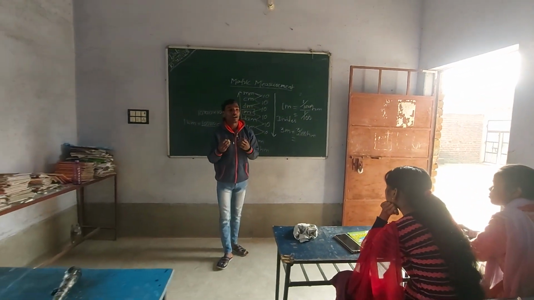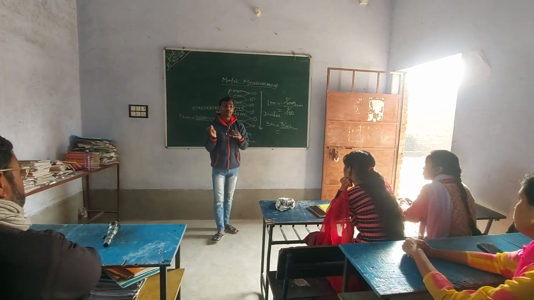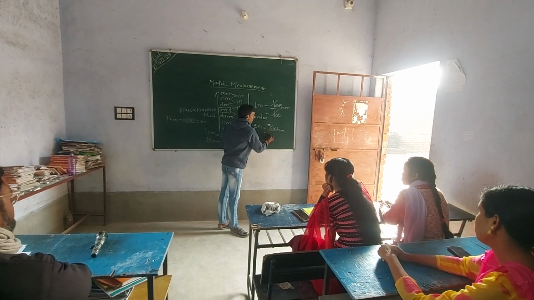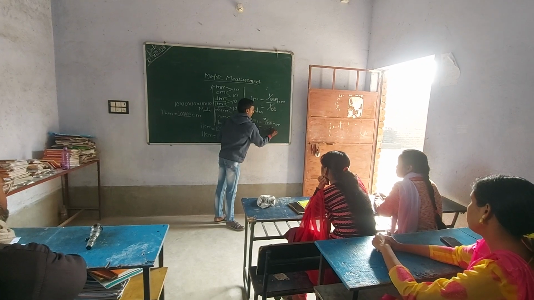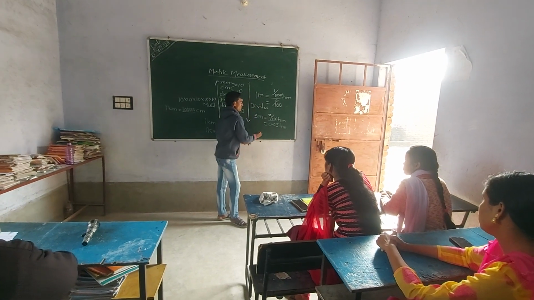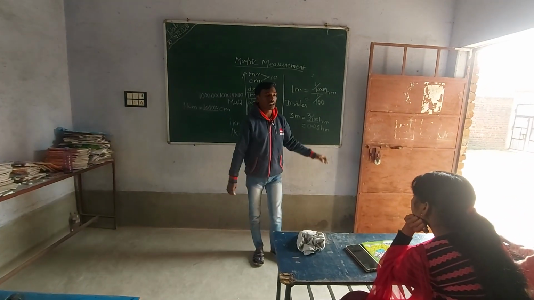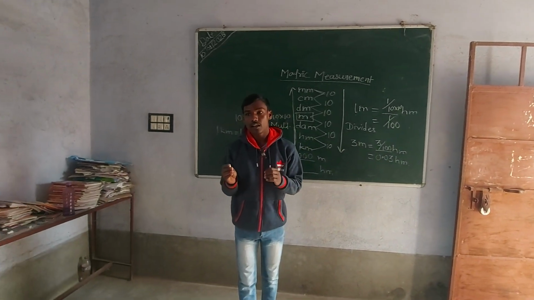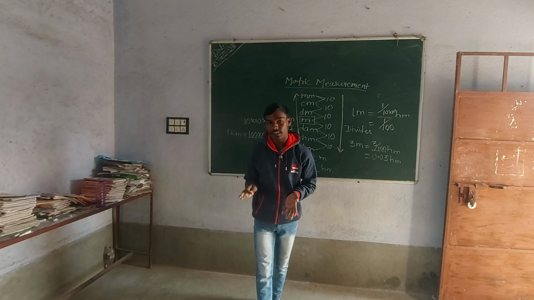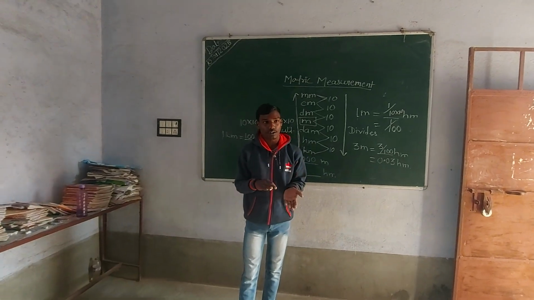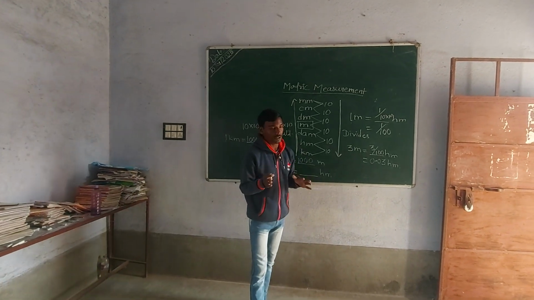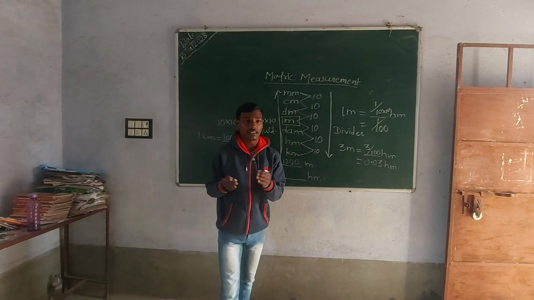In the bottom we count the zeros, and according to the zeros we put the decimal in the top, like 1 by 100. Because the number of zeros in the denominator is 2, according to the number of zeros we put the decimal in the numerator. So I hope you understand what I want to teach you.